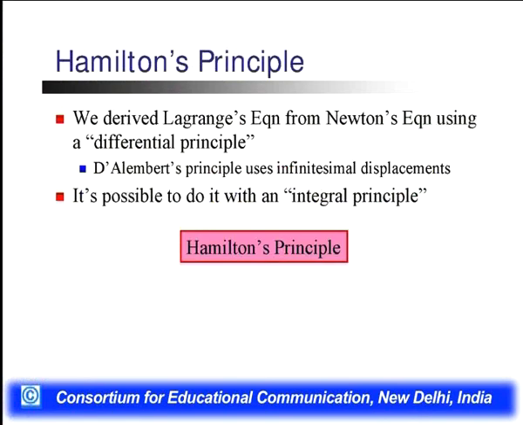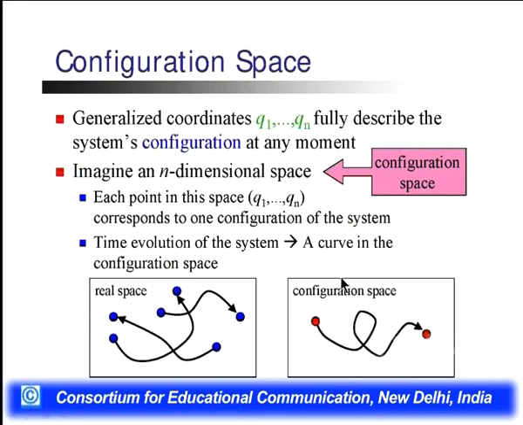Now the Hamiltonian principle. We derived the Lagrangian equation from Newton's equation using the differential principle. D'Alembert's principle uses infinitesimal displacement. It is also possible to do it with an integral principle. Here we had the differential principle. Now in the Hamiltonian principle we use the integral principle. It means that for Newton's equation we use the integral principle, and then we can solve using the Hamiltonian principle.